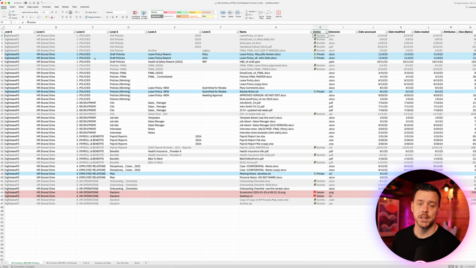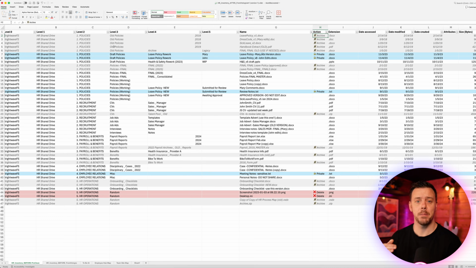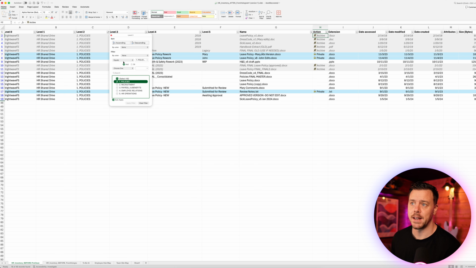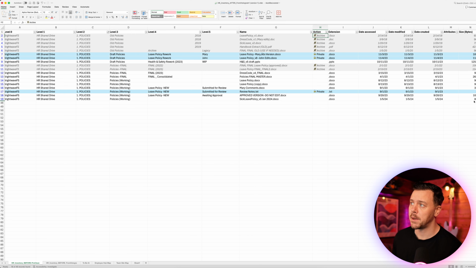So then for the second part, we want to start assigning content to people and getting them to review it. So you might do this by level 2 or level 3. They're the top level folders in our file share. If we drop this down, we could say that there's a member on our team who's very good and deals a lot with policies. So we can come in here and ask them to have a look at this stuff. Anything that we've already taken a decision on, they're free to review, but the emphasis should be on focusing on the content that hasn't been addressed yet.